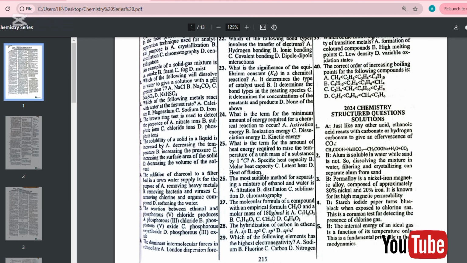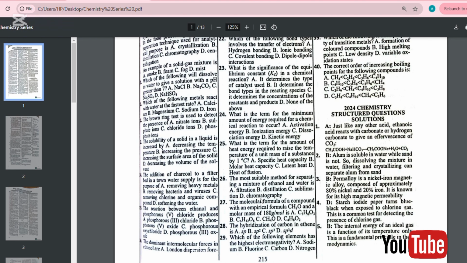Ethanol and water can be separated by distillation because they have different boiling points. Ethanol boils at 78 degrees, while water boils at 100 degrees. So the most suitable method of separating mixtures that have different boiling points is distillation.